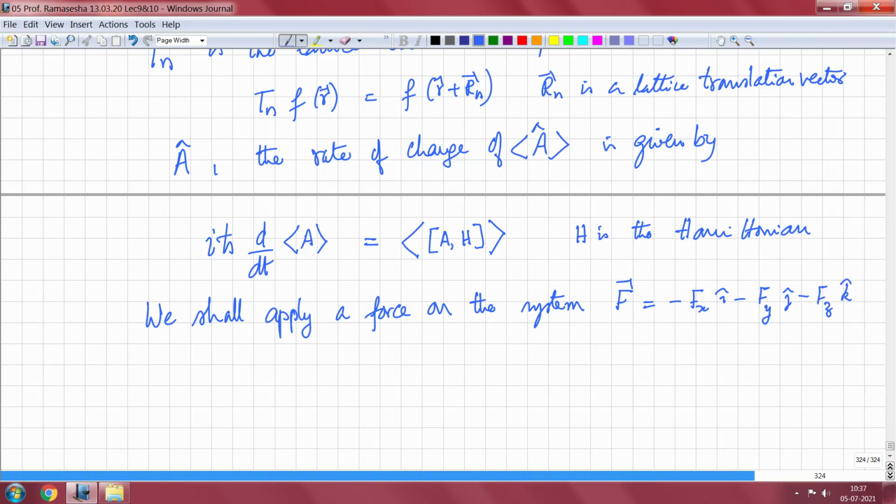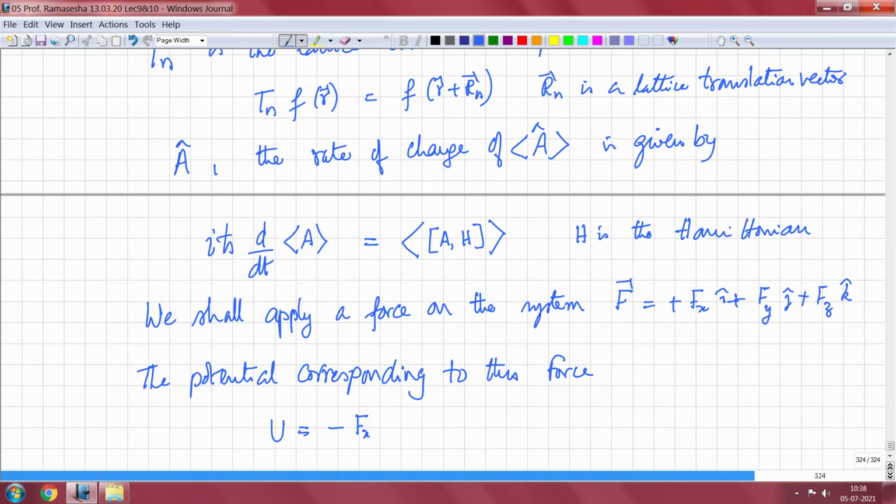Since force is always a gradient of some potential, the potential corresponding to this force is the following. U is equal to minus F_x x minus F_y y minus F_z z, where x, y, z are the components.